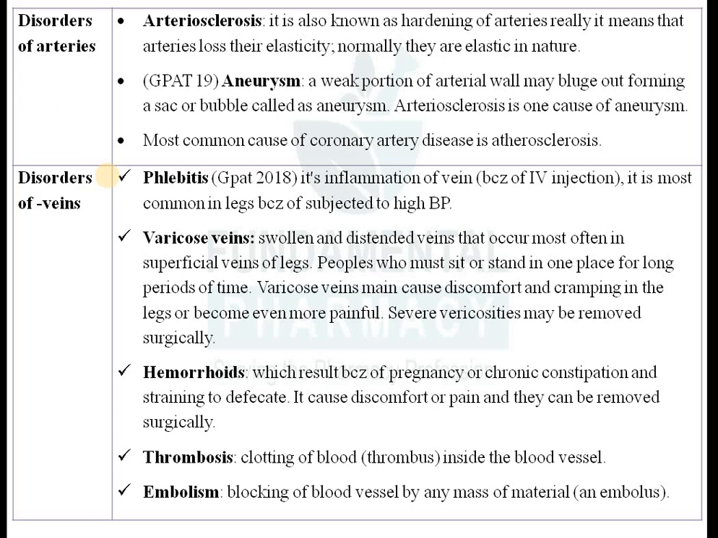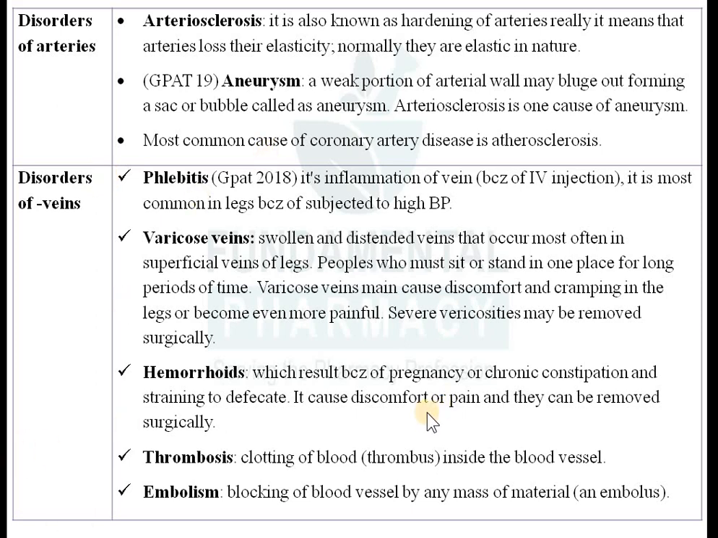That is known as varicose vein. Those people who have a desk job or who sit in one place for a long time, or those patients who stand for a long time, have a chance to develop varicose veins. Varicose veins may cause discomfort and pain in the lower legs, and they become worse as they develop further. In severe varicosities, you have to remove them by surgical methods.